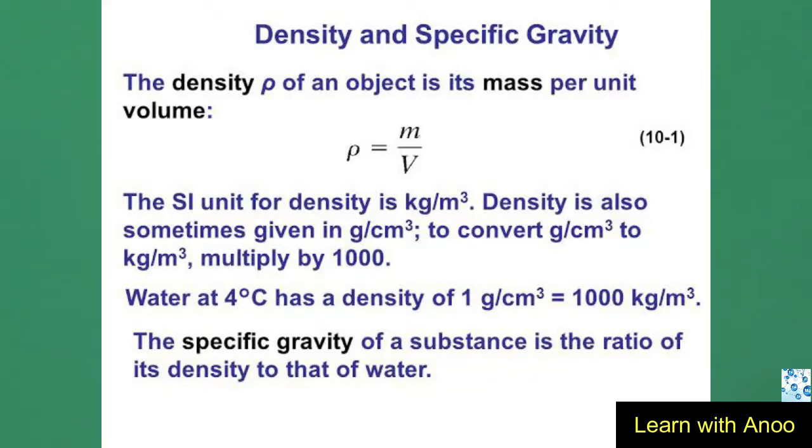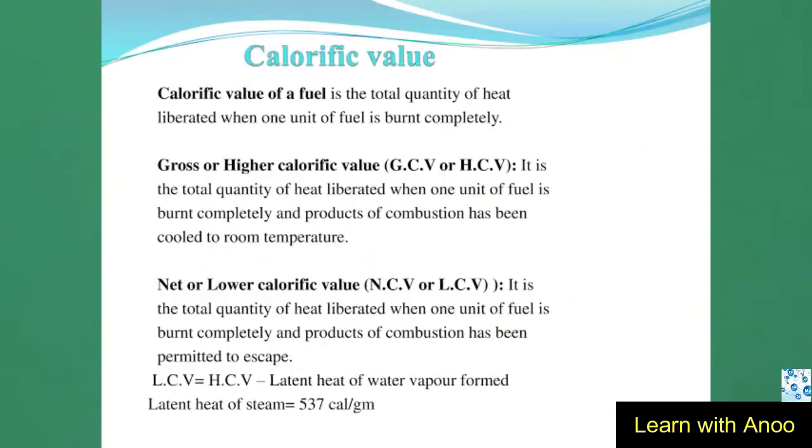Now the next important point is calorific value. Calorific value of a fuel is the total quantity of heat liberated when 1 unit of fuel is burnt completely. Gross or higher calorific value is the total quantity of heat liberated when 1 unit of fuel is burnt completely and the products of combustion have been cooled to room temperature.